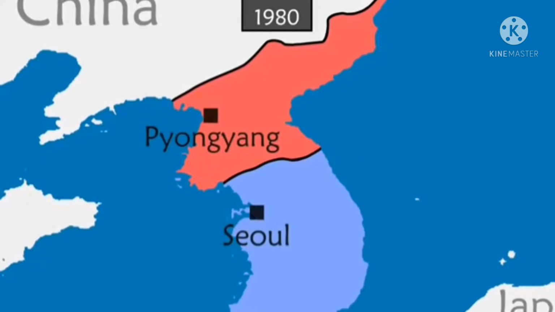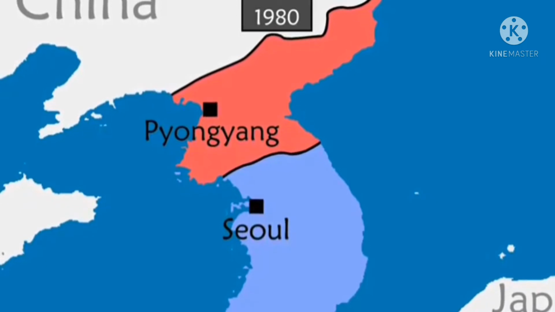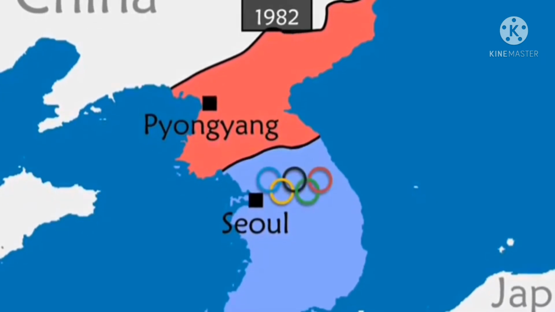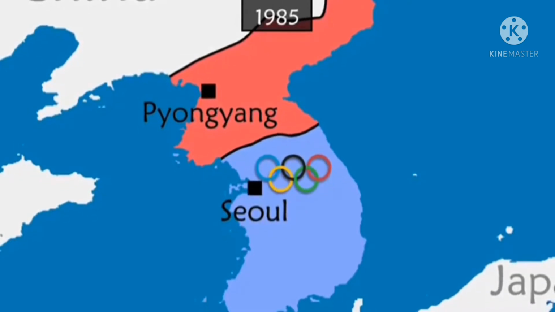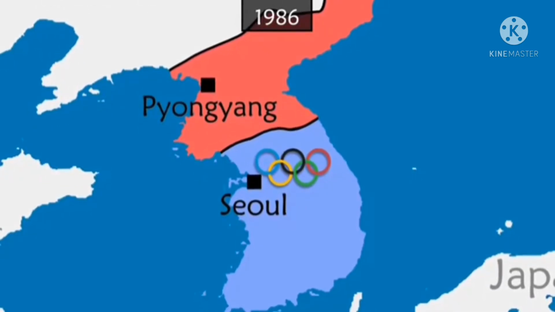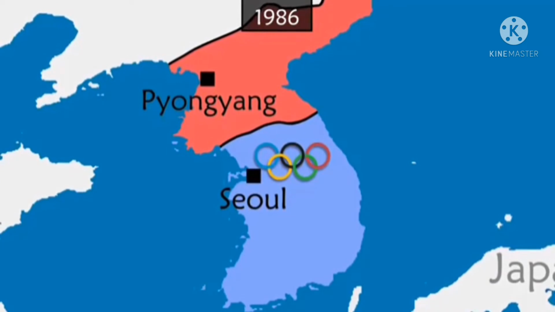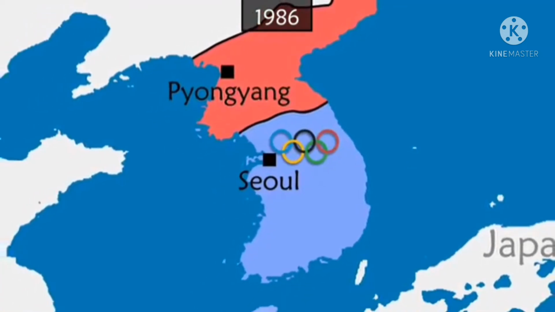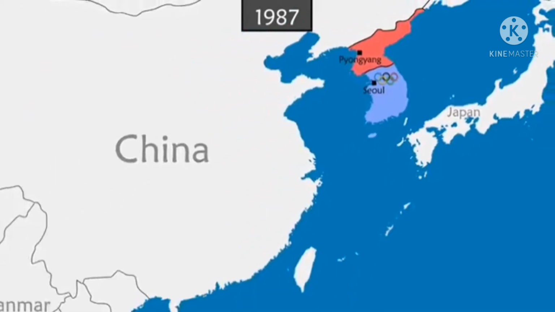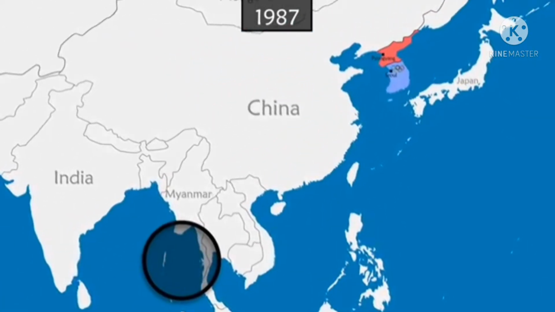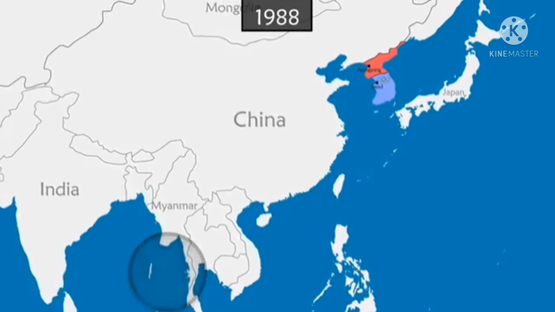In 1980, Seoul wins the right to host the Summer Olympic Games, to be held 8 years later. This prompts North Korea to ask to also be involved in the organization, but the International Olympic Committee turns down this request. North Korea then tries to sabotage the Games by committing a terrorist attack at Seoul Airport and shooting down a South Korean plane over the Andaman Sea. This was followed by a North Korean boycott of the Games.